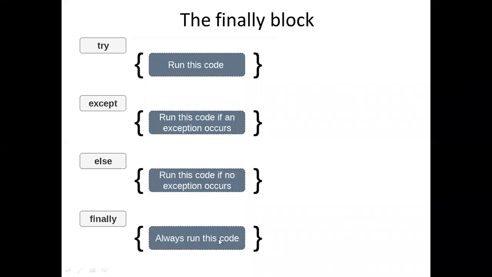I repeat, the purpose of the finally block is this: if you want to execute some set of statements irrespective of whether the exception is raised or not, then those statements will be specified under the finally block. Without using the finally block, can we write the print statement? Yes, we can write. Suppose I don't have any statements that need to be compulsorily executed irrespective of the exception. In that case, the finally block is not required.